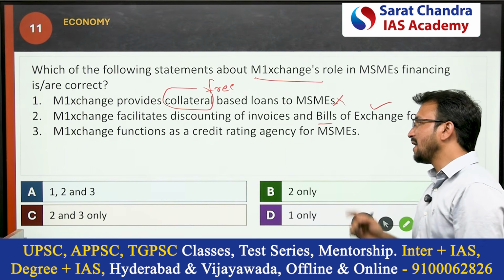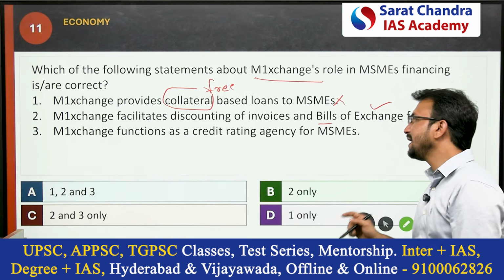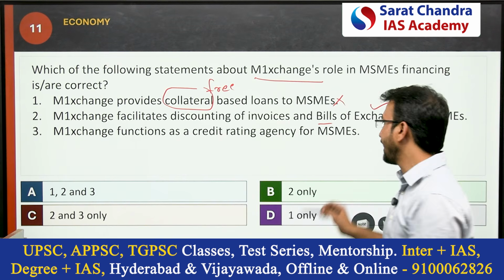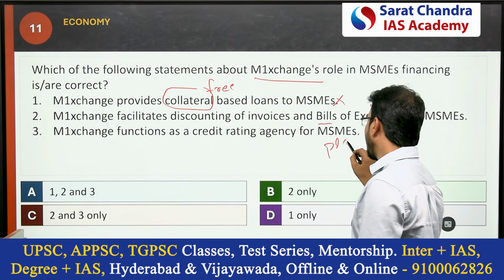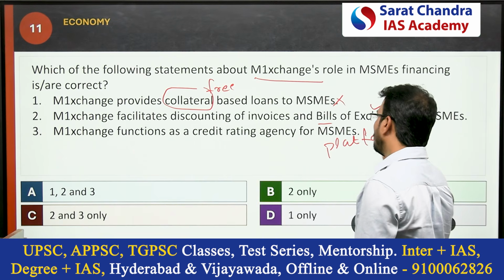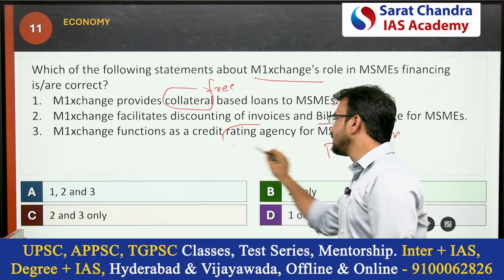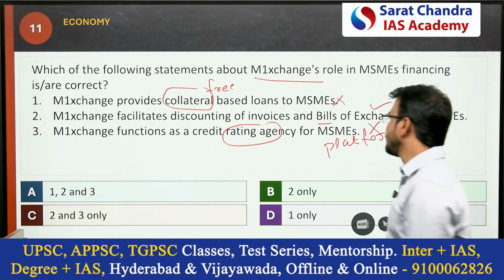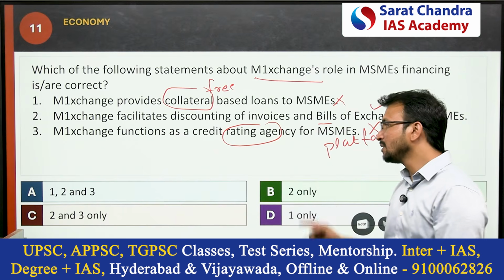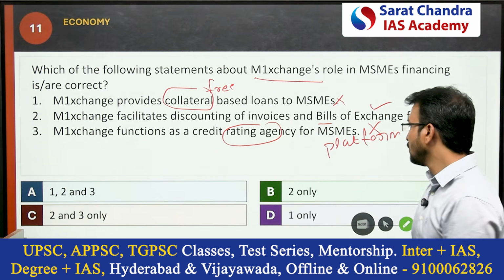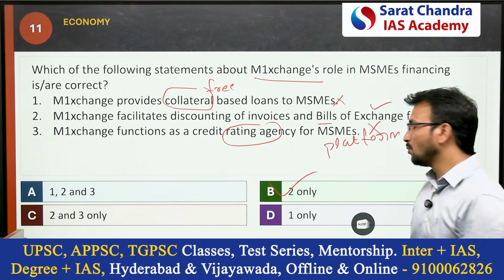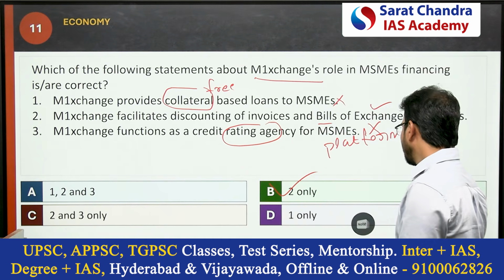Okay, next, third one: M1 exchange functions as a credit rating agency for MSMEs. No, this acts as a platform. Basically, it acts as a platform, so it is not a credit rating agency. So this is also a wrong statement. Only the second statement is correct. So if you see the options, B is the correct answer. Only two only. Okay, B is the correct answer.